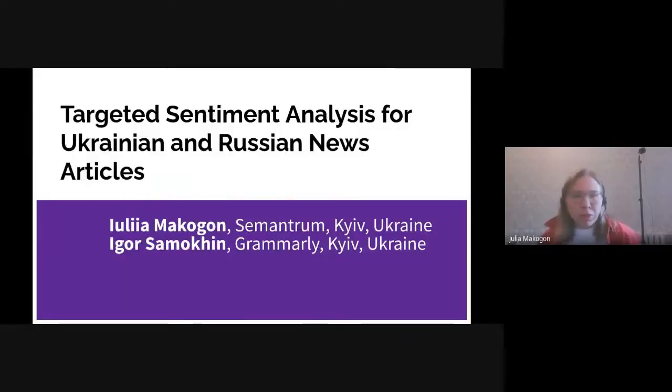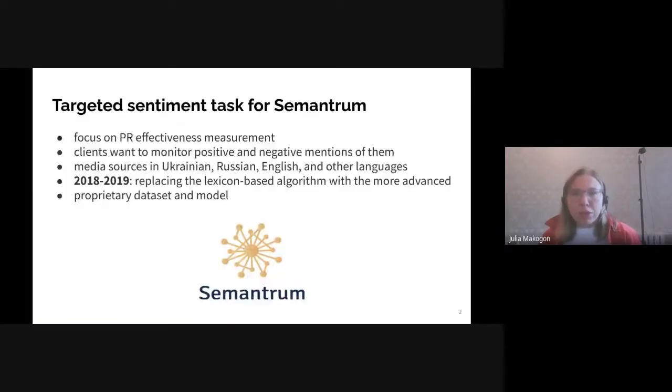My name is Iuliia Makogon, and this is our work with Igor Samokhin called targeted sentiment analysis for Ukrainian and Russian news articles. This presentation is about the work we did together with Igor in Semantrum company during 2018 and 2019. Semantrum is a big data product with a focus on PR effectiveness measurement.